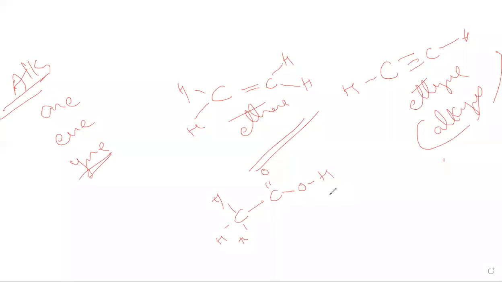This can be written as CH3COOH, which is called acetic acid. It can also be written as CH3, C double bond O, OH, as acetic acid.